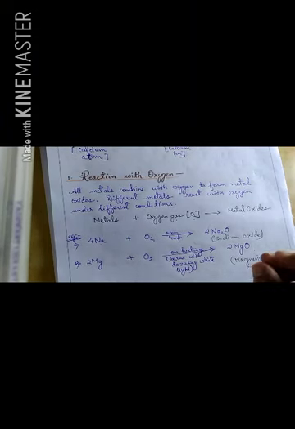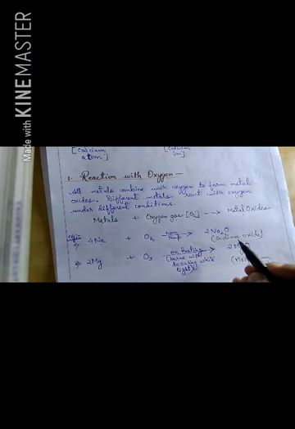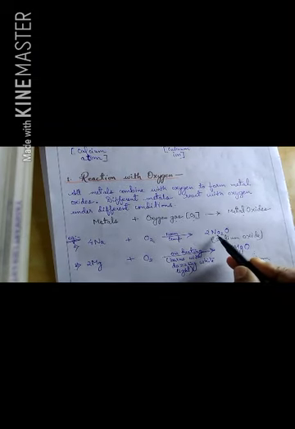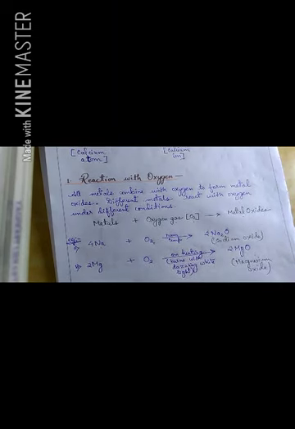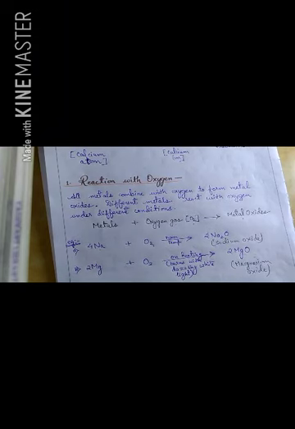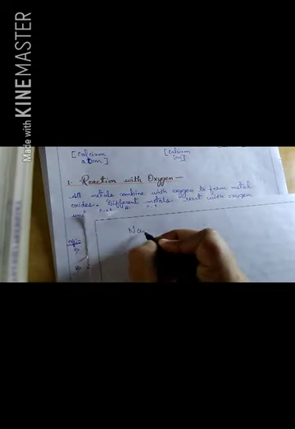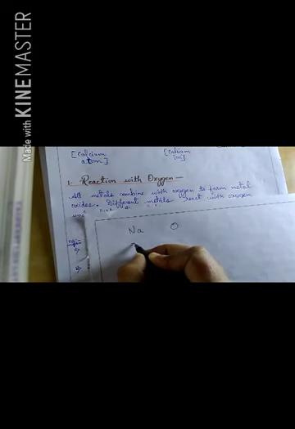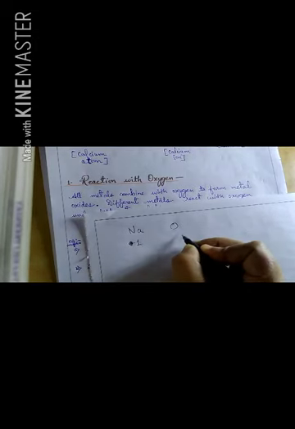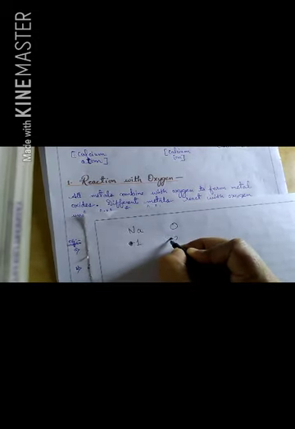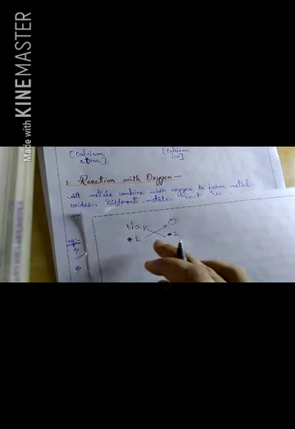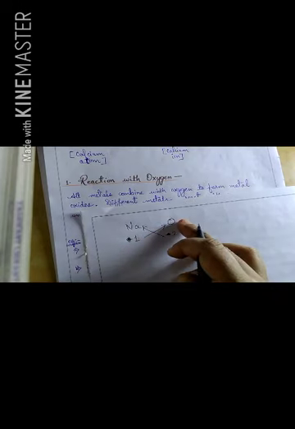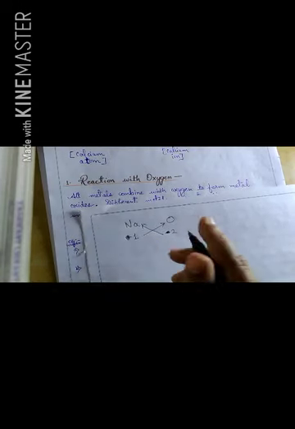Magnesium oxide is a white colored ash. Now you may be confused why I have written Na2O here and MgO there. For this, you should know how formulas are formed. For example, suppose this is sodium and this is oxygen; sodium valency is 1 and oxygen valency is 2. According to the cross valency method, the valency of sodium goes to oxygen and the valency of oxygen goes to sodium.